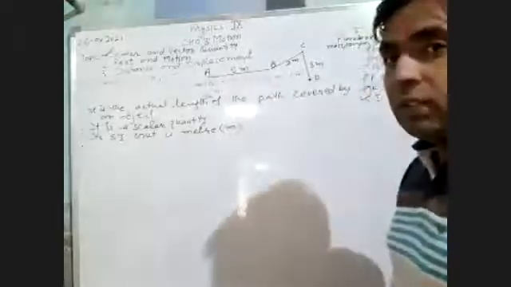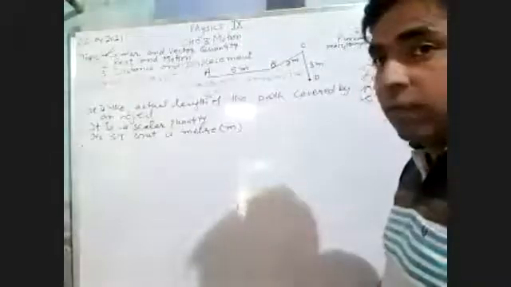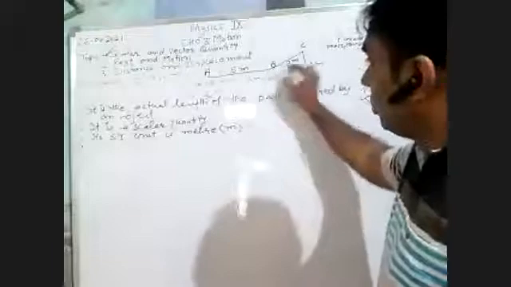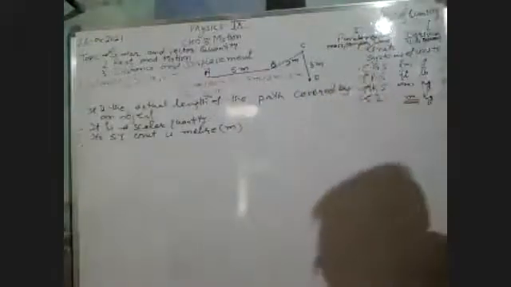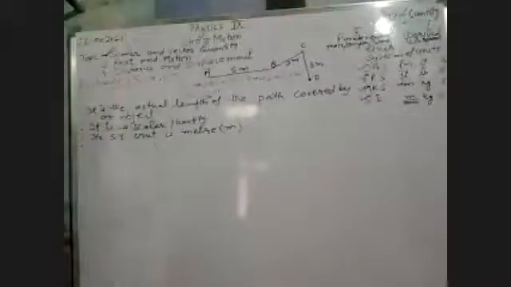How much length is covered? 5 meters. So the distance is 5 meters. After some time, it moved from B to C, 2 meters, and then from C to D, 3 meters. So when we are discussing distance, we are discussing motion.